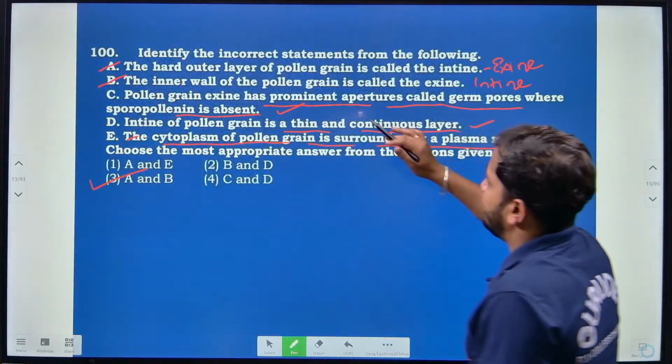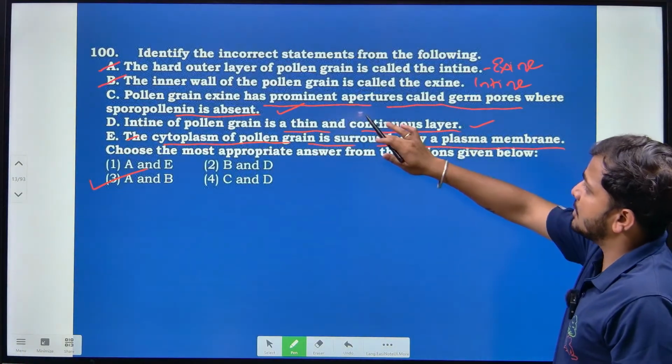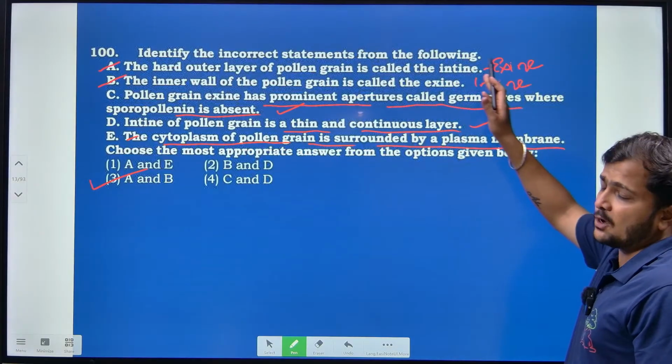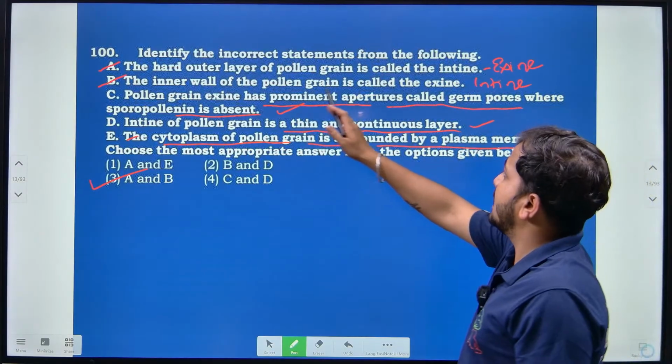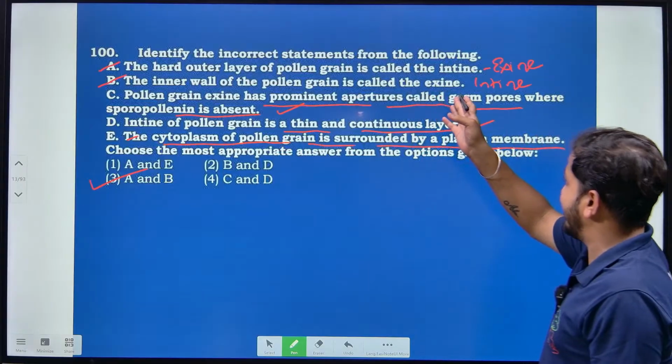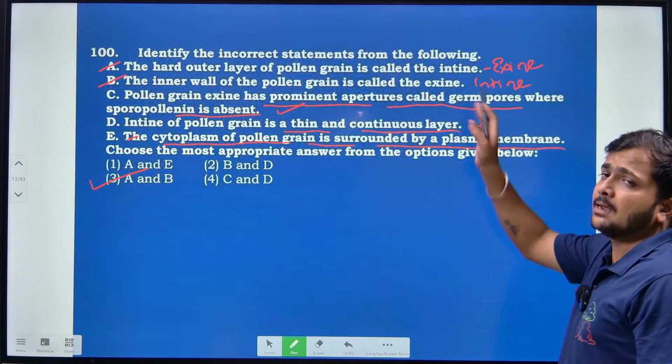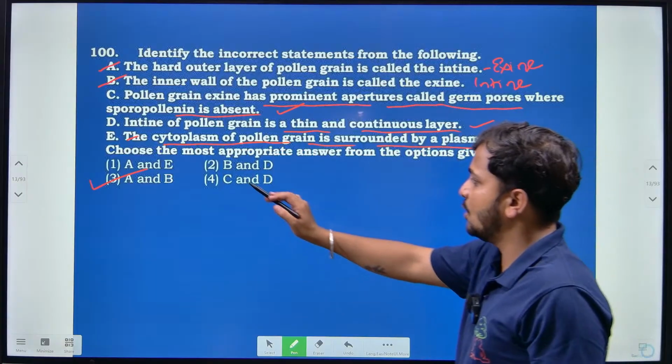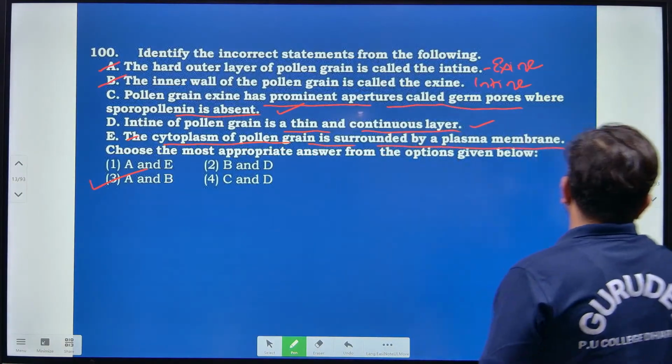So statements A and B are wrong, because the outermost layer is known as exine, not intine, and the innermost layer is known as intine. Here they have mentioned exine, but it's intine, right? So A and B are the incorrect ones over here.